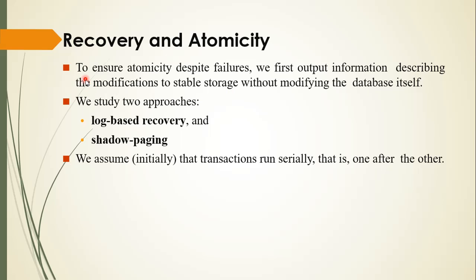Even though there is a failure, our atomicity must be maintained. So to ensure atomicity despite failure, we first output information describing the modification to stable storage without modifying the database itself. We study two approaches: first is log-based recovery and second is shadow paging. We assume initially that transactions run serially, that is one after another.